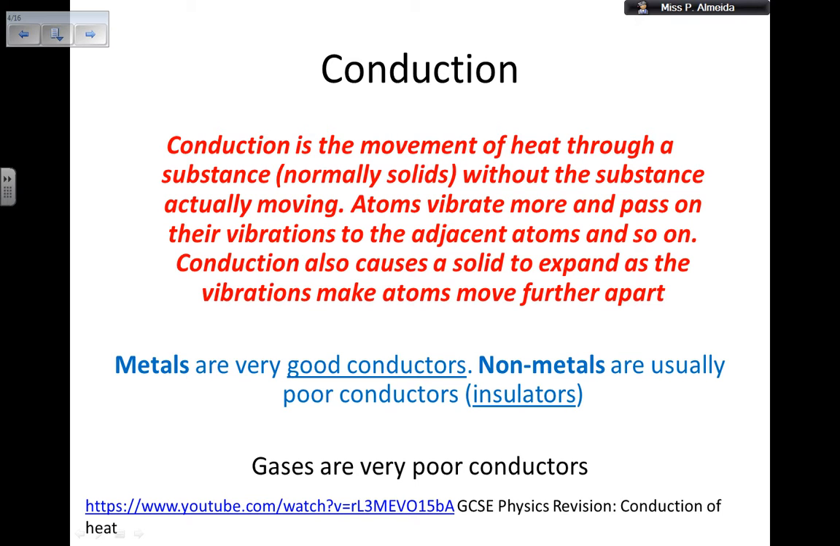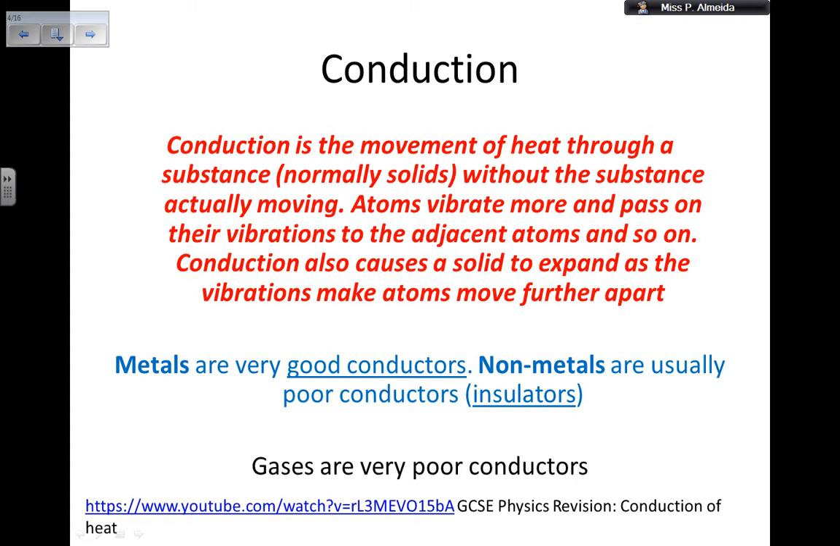Now, conduction by definition is a movement of heat through a substance, normally solids. There could be conduction through fluids as well, okay? But the solids are the better conductors. So conduction is the movement of heat through a substance without the substance actually moving.